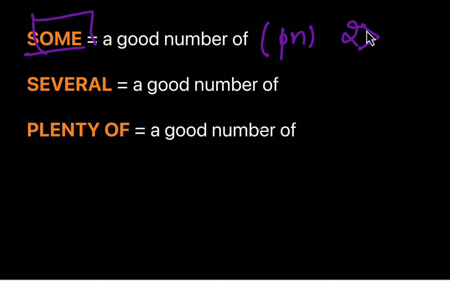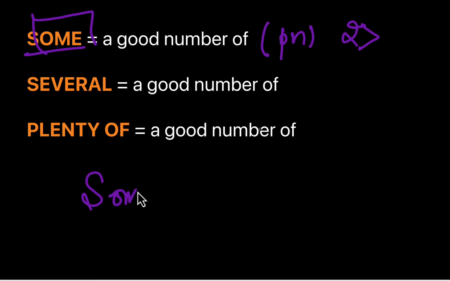It's not many. It is some. It's a positive number, but it's not too many. It can also be used with an uncountable noun. In that case, it means a good amount of something. We'll take examples.